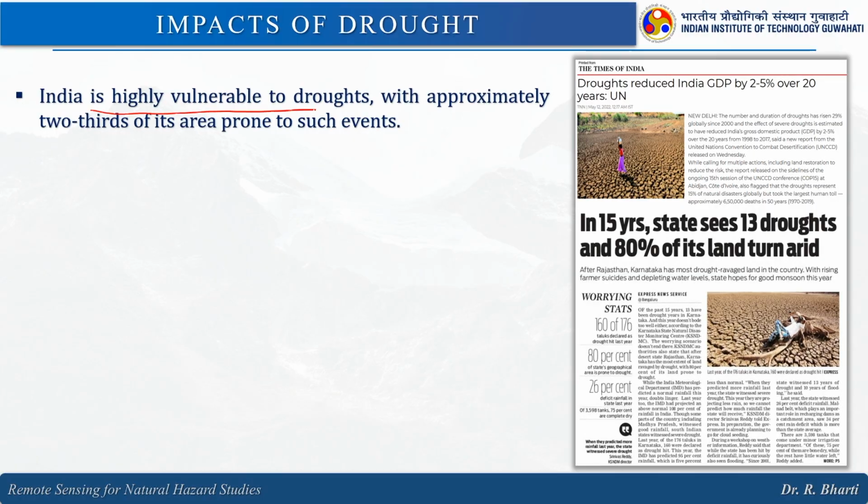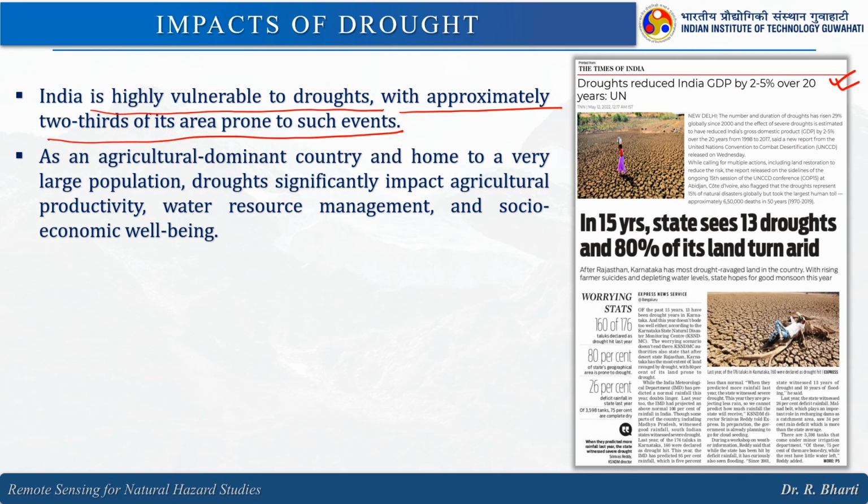India is highly vulnerable to drought, with approximately 2/3 of its area prone to such events. You can see many news articles have been published, many standard literature papers have been published on this particular problem. As an agriculture dominant country and home to a very large population, drought significantly impacts agriculture productivity, water resource management and socio-economic well-being, because everything is linked to water. We will see how it is.